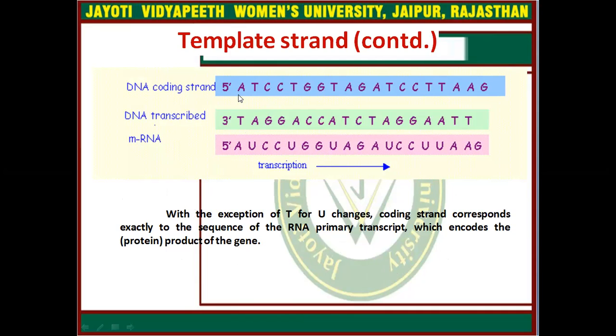Here you can see the coding strand and messenger RNA strand are completely similar, just different at the uracil point, because in messenger RNA there is no thymine present; it is replaced by uracil.